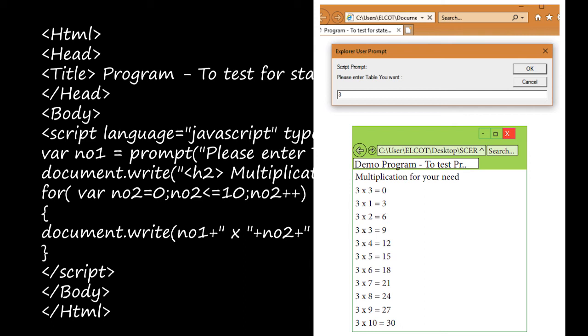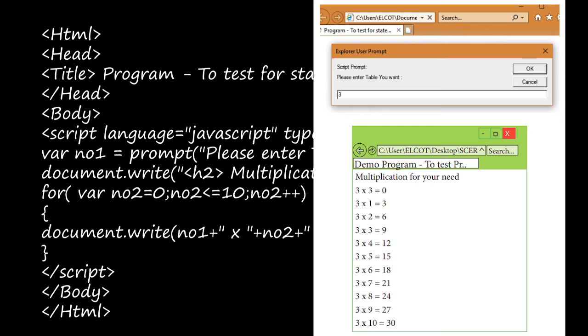Here you will be getting the place to enter your opinion, right? Here you can give any one number. You can give 1, 2, 3, or whatever you need. Whatever you are giving here will be taken there in the place of NO1, right? In prompt tag, NO1 is equal to prompt of please enter table you want, right? So whatever you are giving here will be taken as NO1, okay?